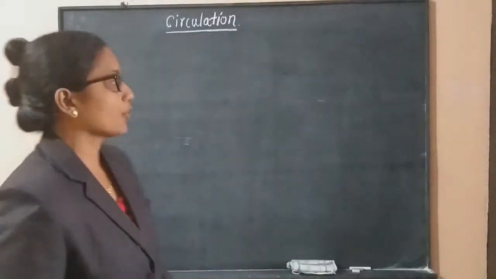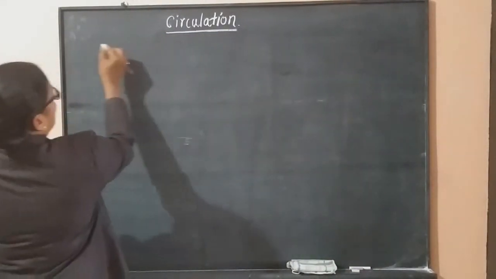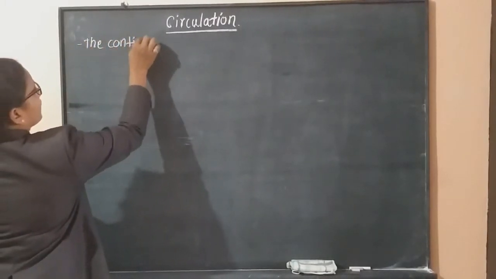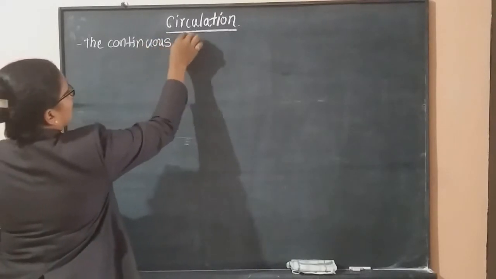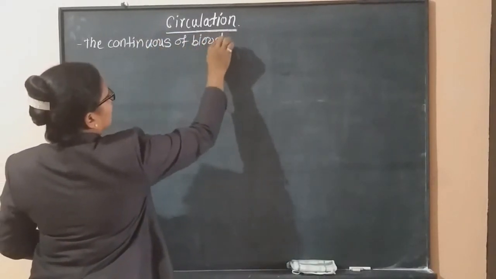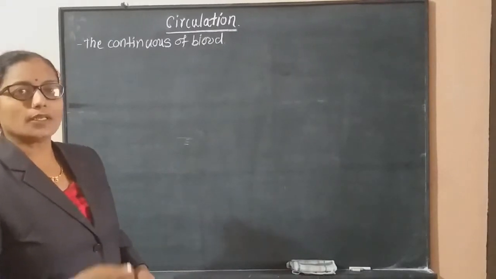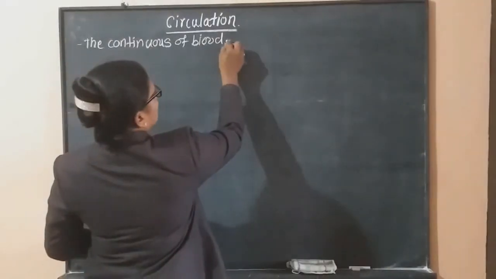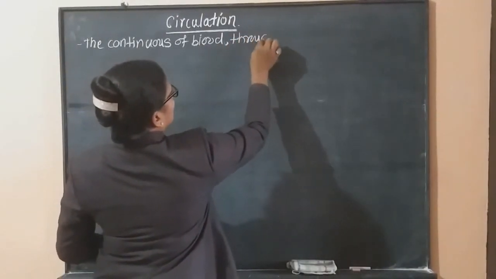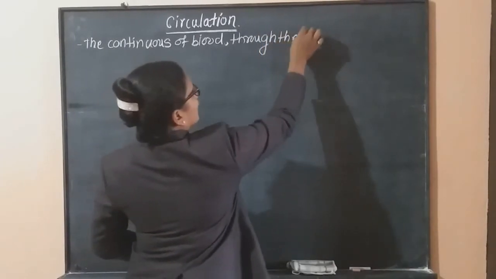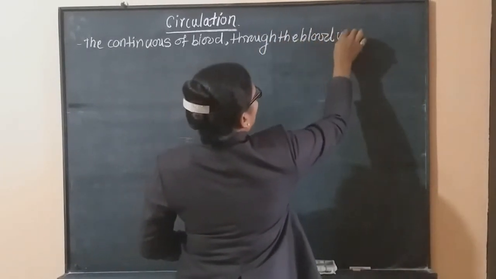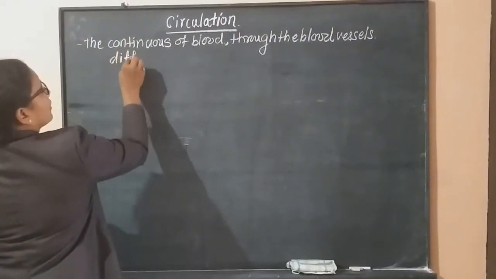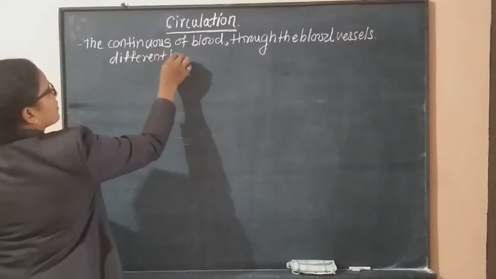Now, when we observe the definition of circulation, it is the continuous motion of blood. Inside our body, blood is continually in motion, and this blood always moves through the blood vessels, and these blood vessels supply this blood to our different body parts.